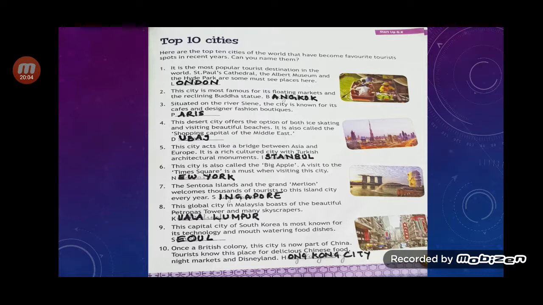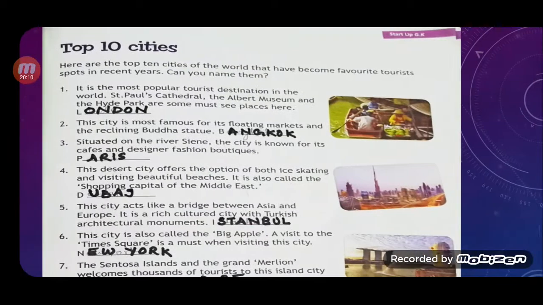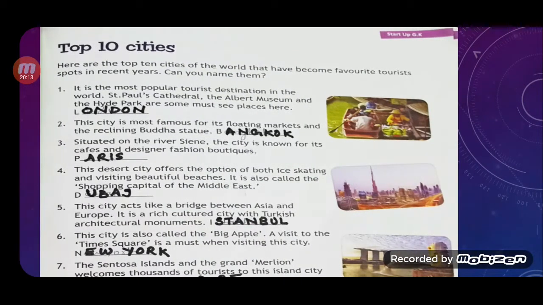Now come to this chapter, children. Here are the top 10 cities of the world that have become favorite tourist spots in recent years. Can you name them? First number, it is the most popular tourist destination in the world. St. Paul's Cathedral, the Albert Museum and the Hyde Park are some must-see places here. And the city is London.